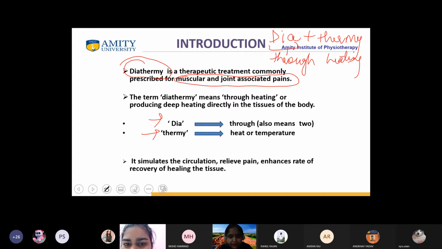I think she's facing some network issue or something like that. Rahul?